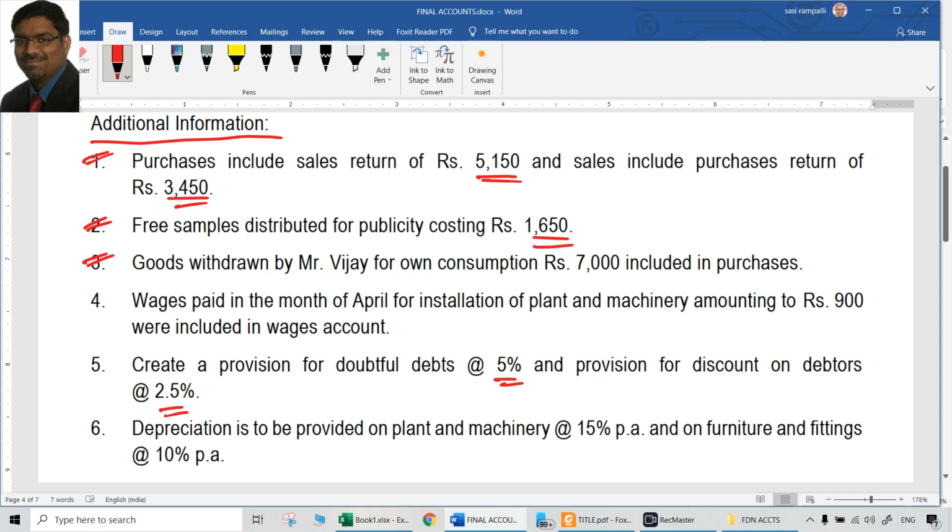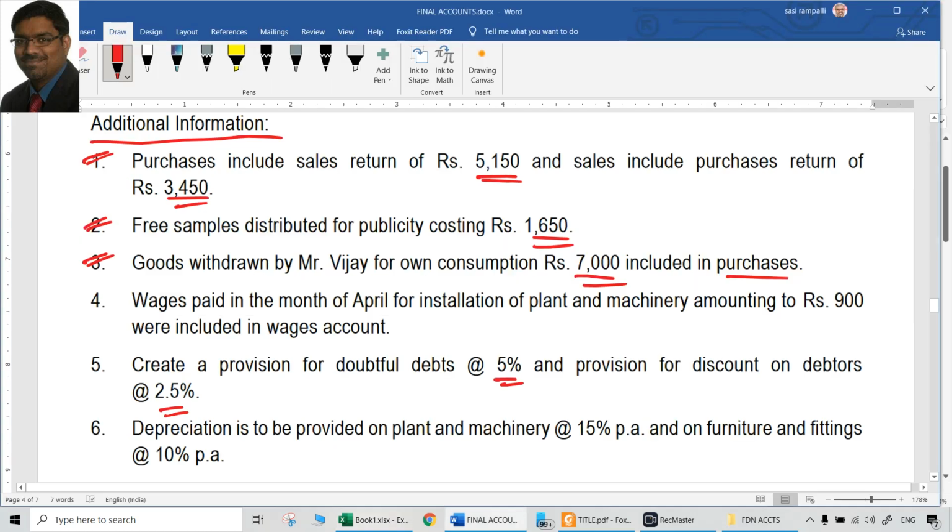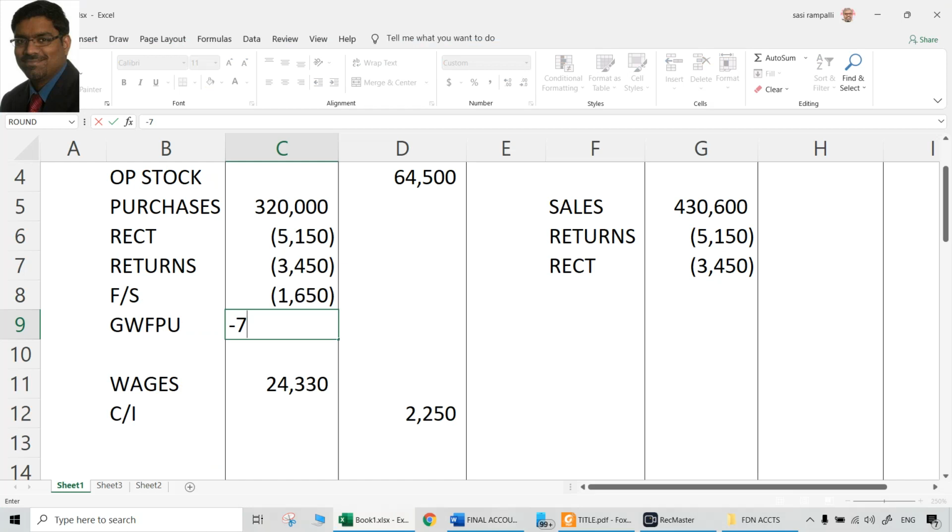Third point. Goods withdrawn by Vijay for own consumption, 7000, included in purchases. Once again a wrong thing. These are actually drawings. Goods withdrawn for personal use, which are 7000, should be reduced from purchases. They are already included in that, which is wrong. Reducing from purchases is a credit aspect.